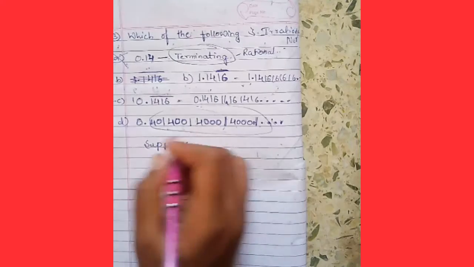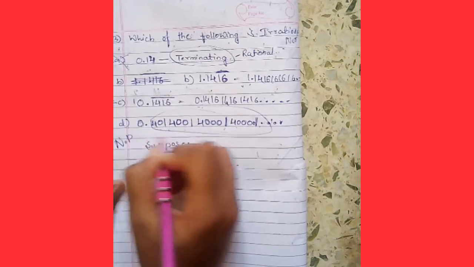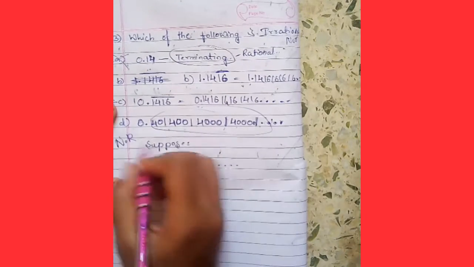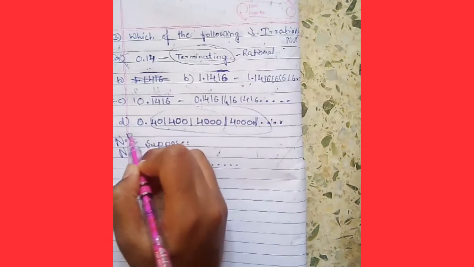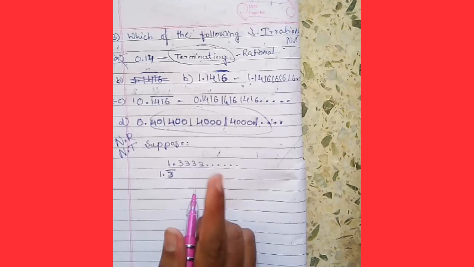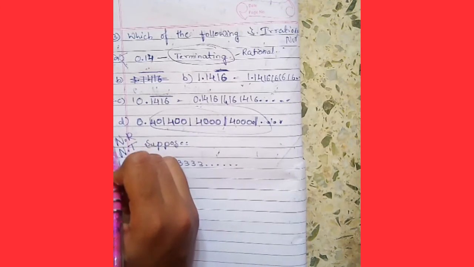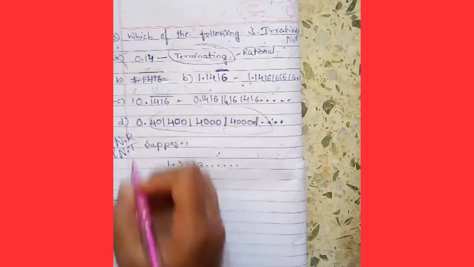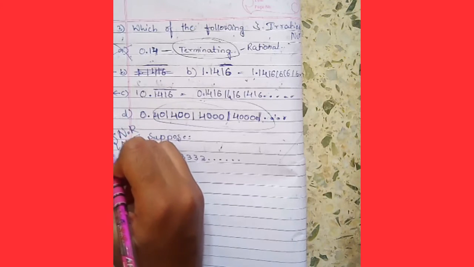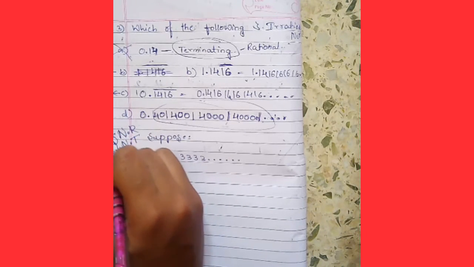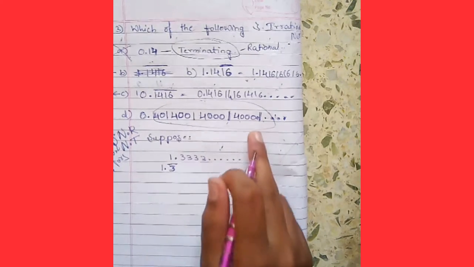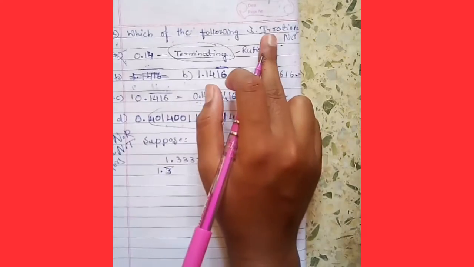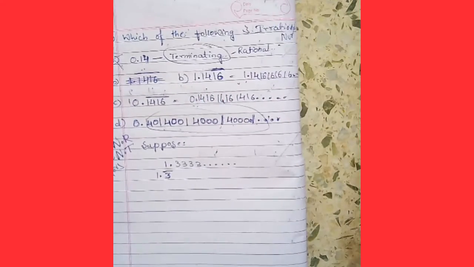That means this is non-recurring, as well as non-terminating decimals. Non-recurring is an irrational number and non-terminating is also an irrational number. So these both are irrational numbers. So this is the perfect answer for the irrational numbers.